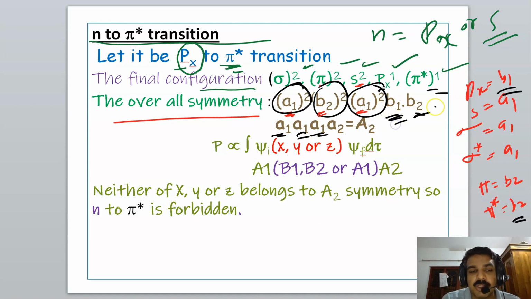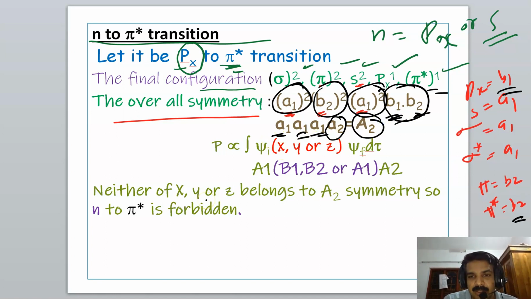Then B1 into B2: by direct product, you get A2. So A1 into A1 into A1 into A2 is equal to A2. A1 is totally symmetric, and multiplying it with any other symmetry gives that symmetry itself.